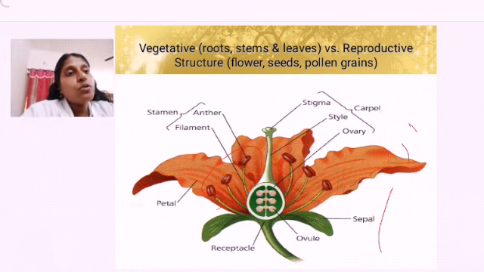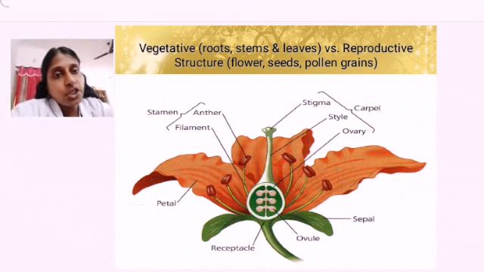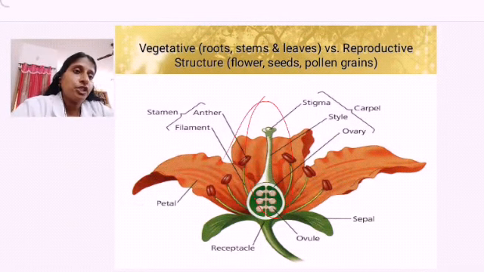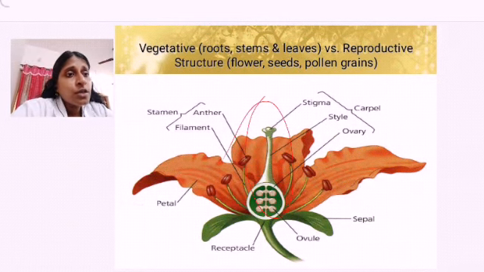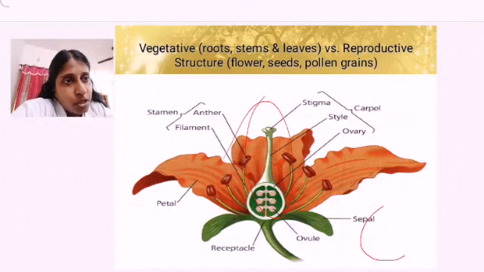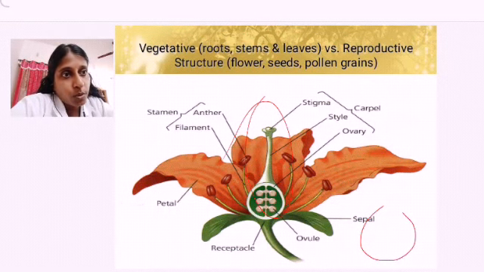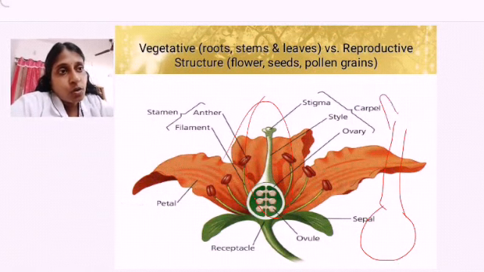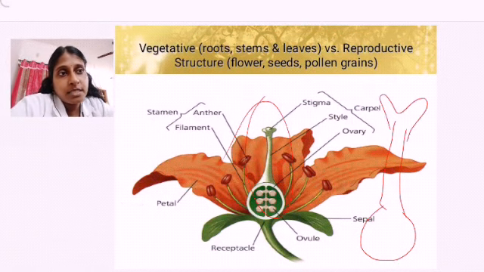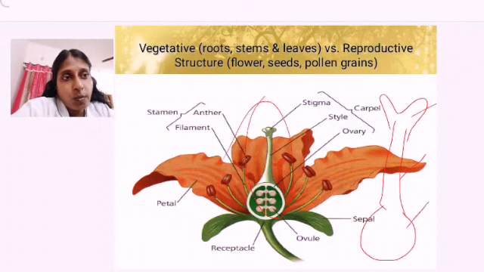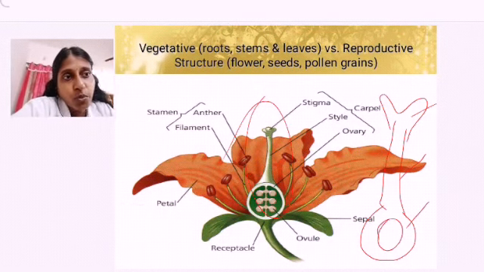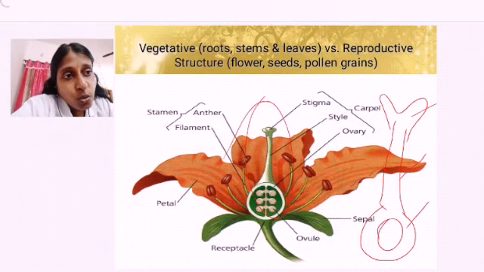Now moving on to the female part, this is gynoecium. Which one is gynoecium? This is gynoecium. Here you can find, first, the bottom swollen part, the ovary. This stalk we call style. On the top it is stigma. Stigma, style, ovary. Inside the ovary, the ovule,